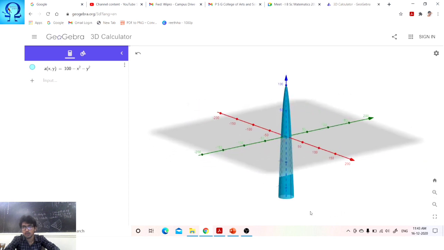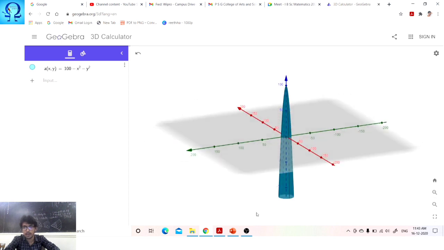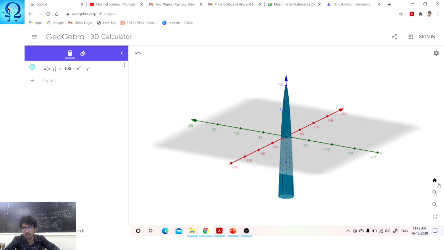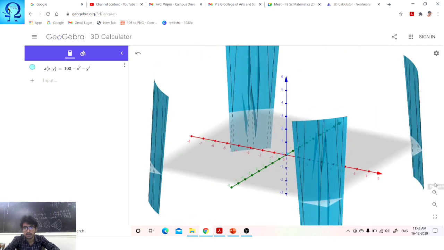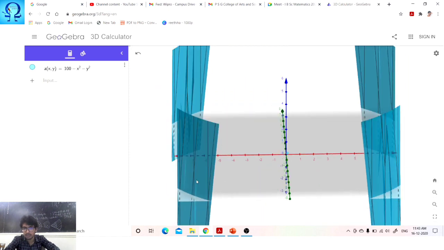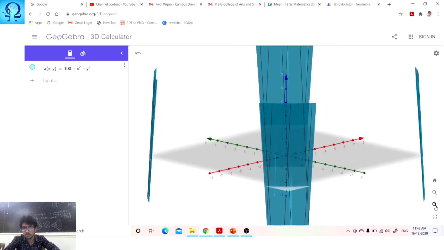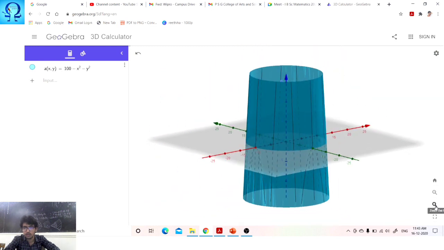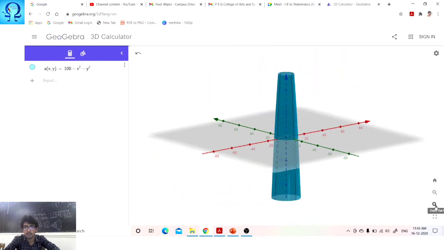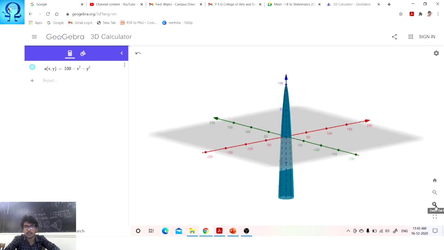Okay. So you can rotate and see the things. If you have to see the behavior of it, you can just zoom in and see what is happening. The fixed axis is this one, so here you are not actually able to see what is happening with this, but when you zoom out and have your point 100 in the z axis, you are exactly able to see what is happening here, right?